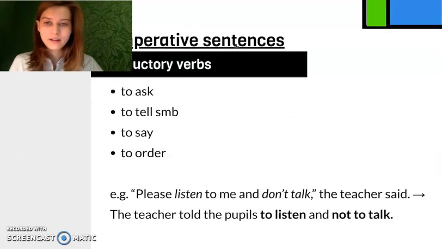Then imperative sentences is the third type of sentences, and they are introduced with such verbs as to ask, to tell somebody, to say, to order. Please listen to me and don't talk, the teacher said. The teacher told the pupils to listen and not to talk, because the teacher basically asked the students to do that.